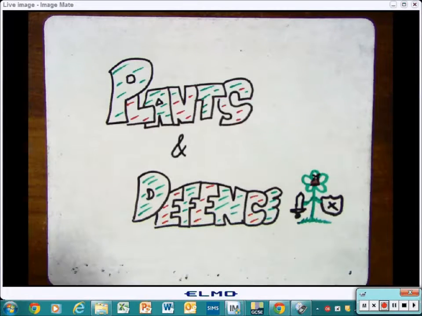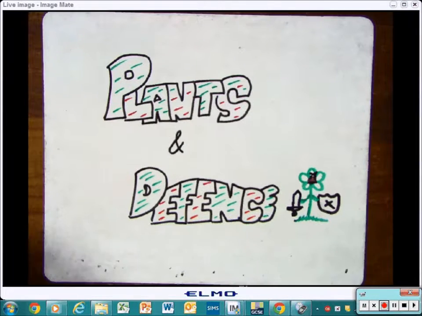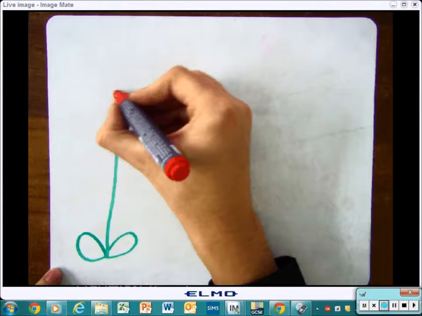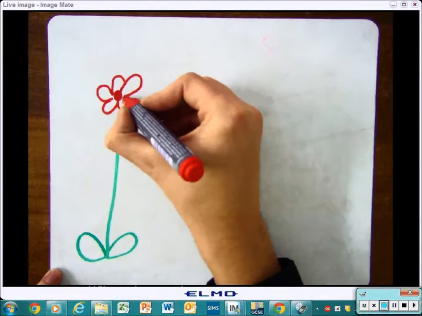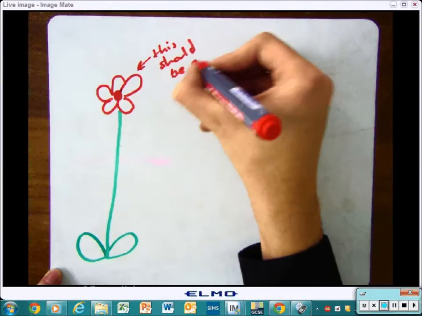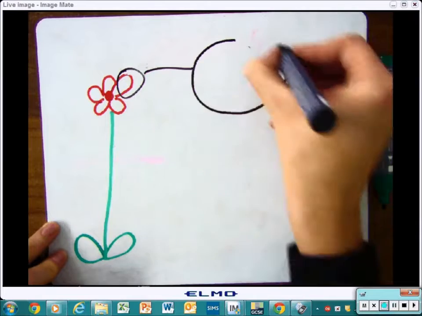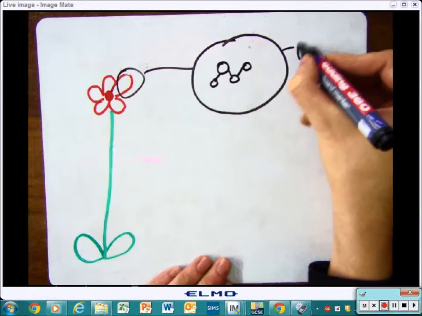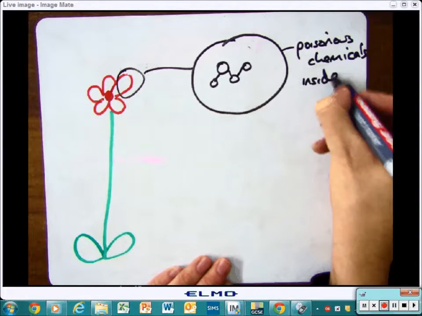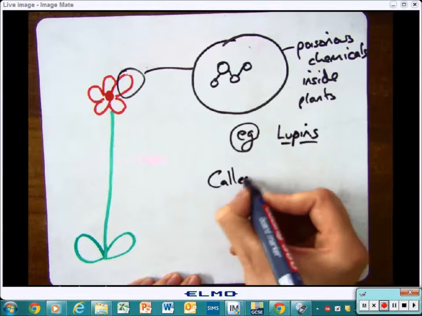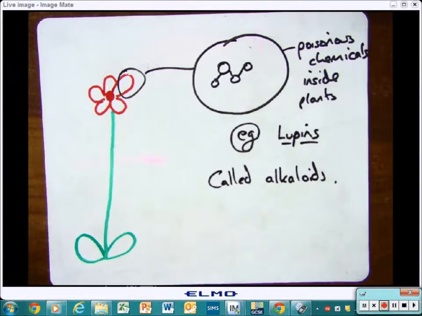This video is going to have a look at plants and how they can defend themselves from attack. So the first thing we're going to have a look at is what chemicals plants can make. One of the key ones that you need to know for the exam is what lupin the plant can make. Lupin is a plant that when it's young can produce a chemical called an alkaloid. They are poisonous chemicals which, when ingested by an insect, can kill them.